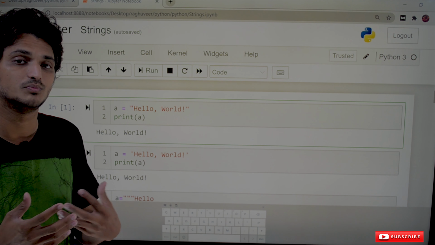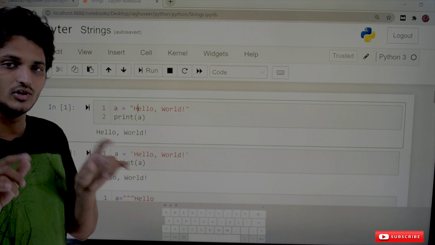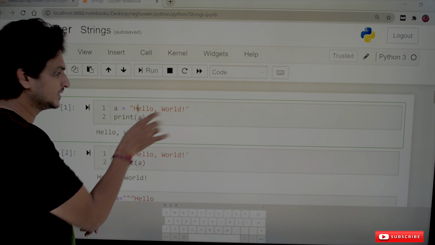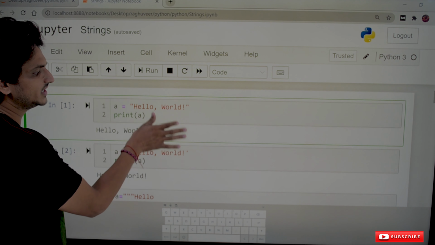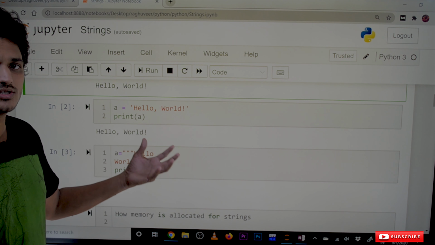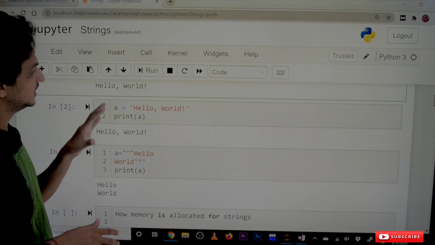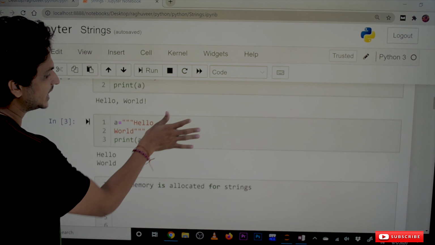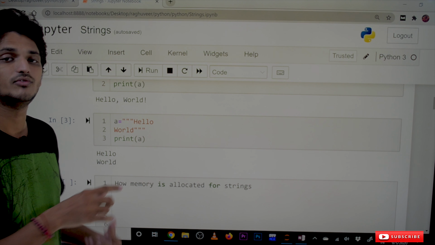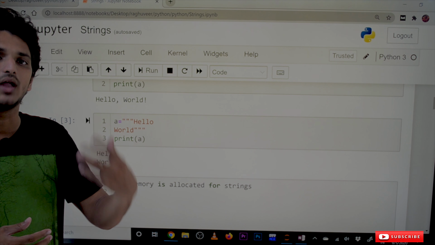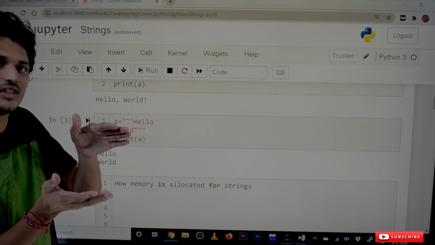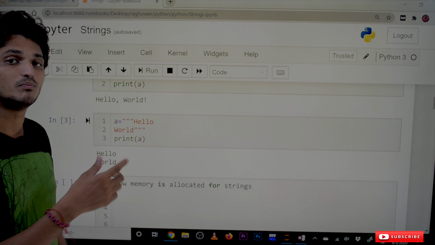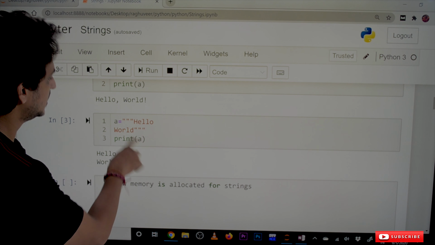We define strings using double quotations. If you give it in double quotations, it means this is string type data. So print(a) displays the string hello world. We can use double quotations or single quotations for defining the string data type. In the same way we can use triple quotations. If your string consists of new lines, meaning multi-line strings, then we use triple quotations. Here we are using triple double quotations for multi-line strings. This is how we use triple quotations.